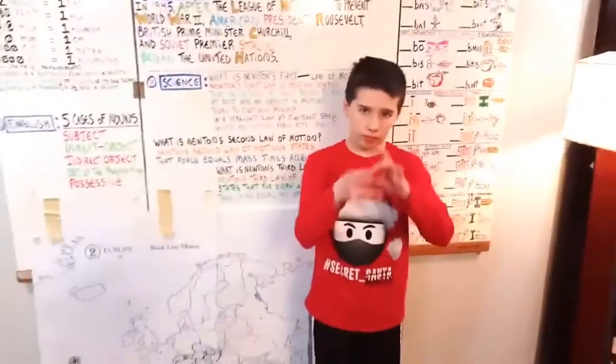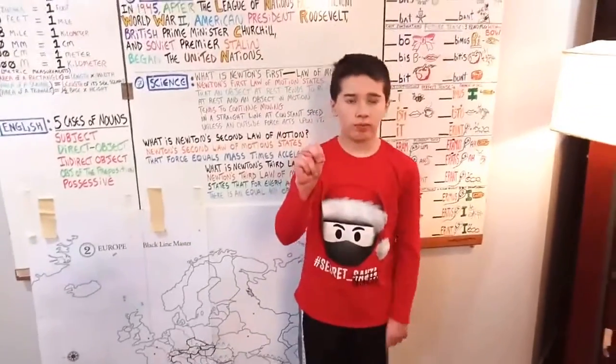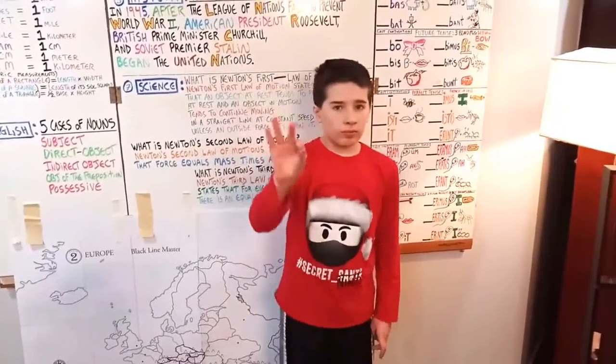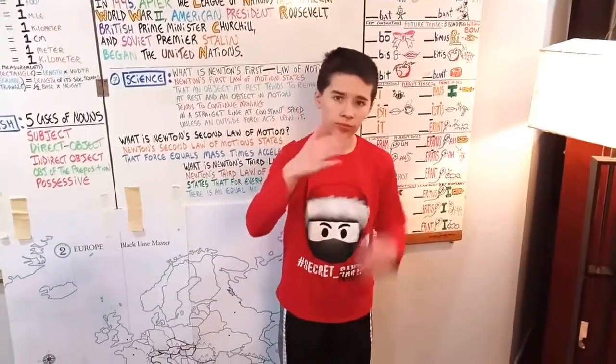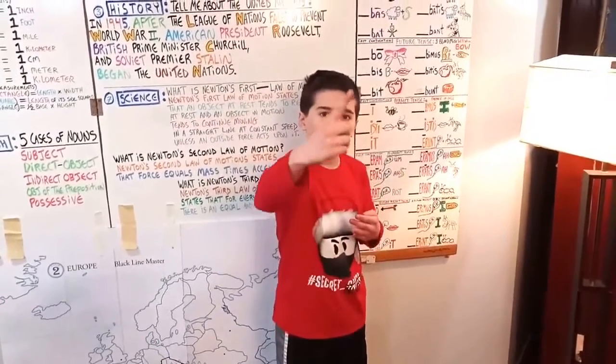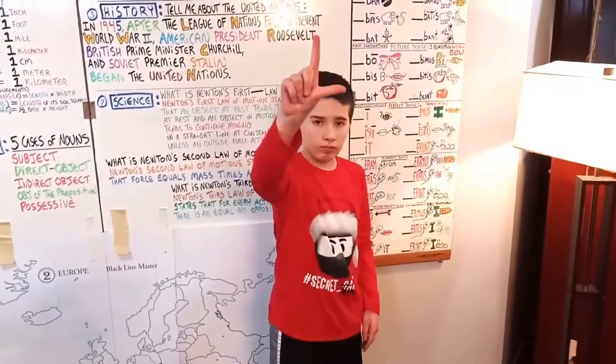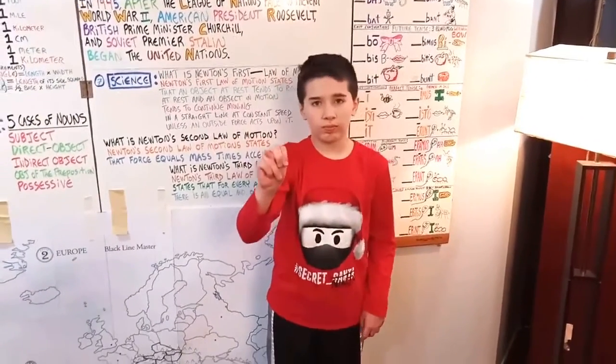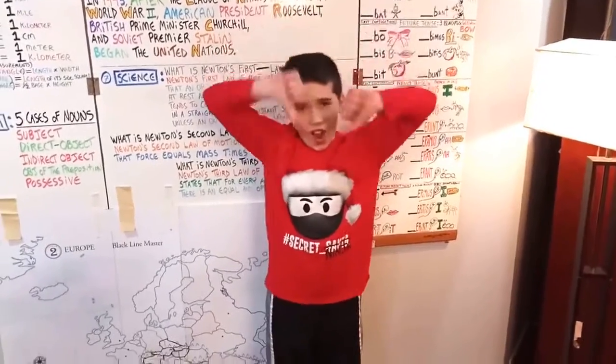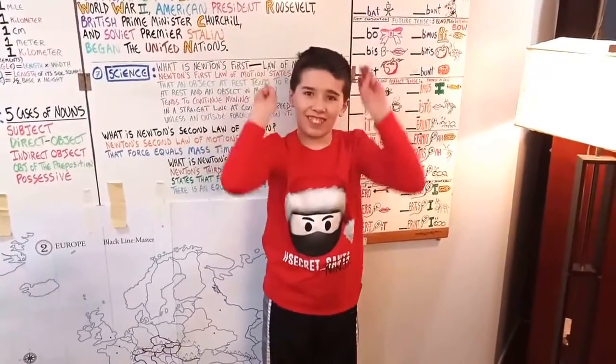Tell me about the United Nations. So we have a U and N. So we do in 1945, the sign for after, and then it turns into an L. League of Nations, we make an N. And then we do failed. Failed to prevent World War II.